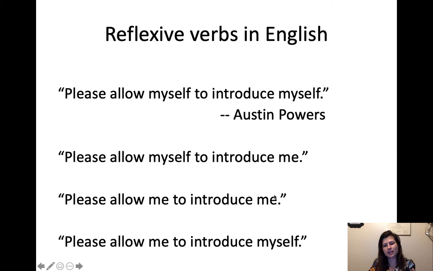And the reason that it has to be that one is because it's like you allow me, so there's an implied you here. You is the subject, allow is the verb, and me is the direct object. So there's no reflexive situation here. It's you do something to me. But then it's implied I introduce myself. So I do something and I'm also the object. So when the subject and the object refer to the same person, then it has to be the reflexive or else it sounds weird.